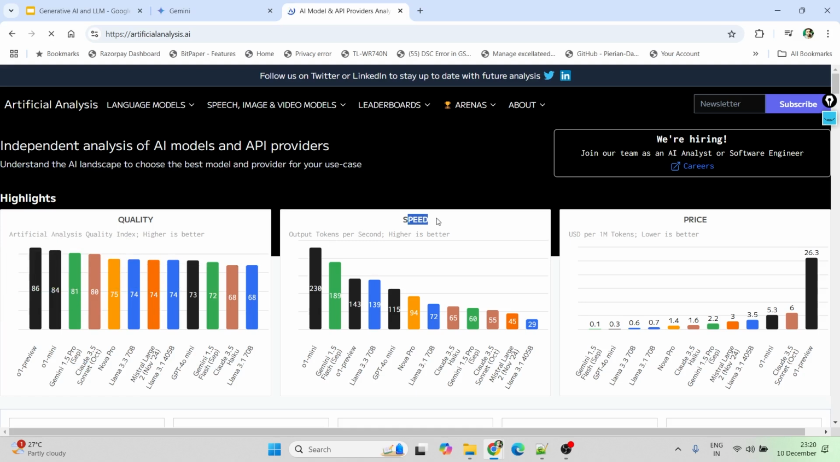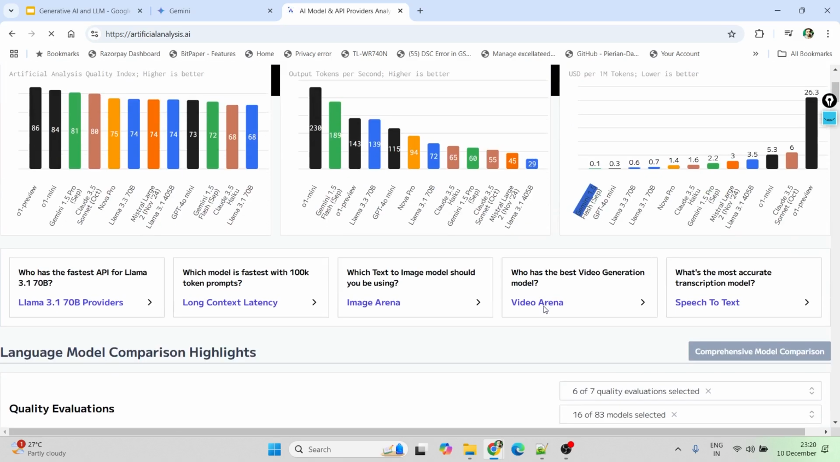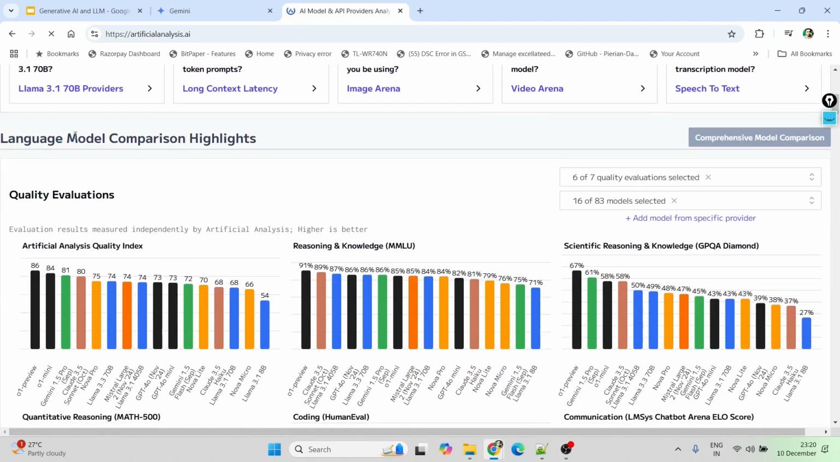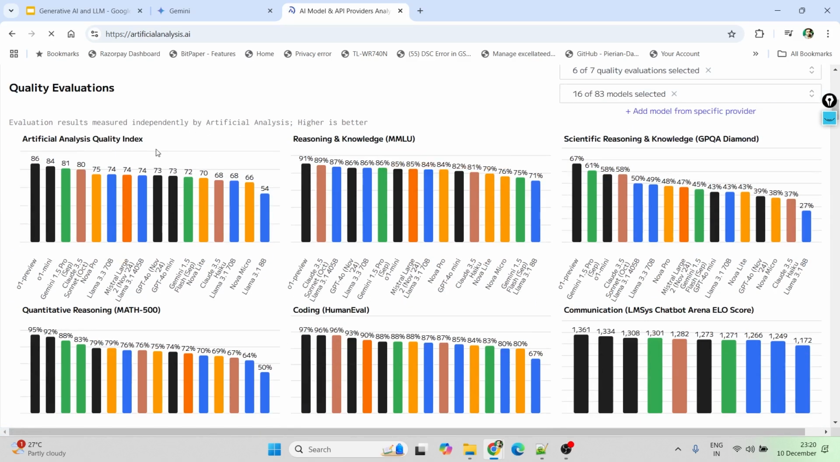Next, with respect to speed, it's Omni. Then I have Gemini. Then with respect to price, you can see even though it's providing the quality and speed, the price is much, right? So in terms of price, you can start with the Gemini 1.5. Even you can just compare these LLMs in different categories, like quality evaluations.